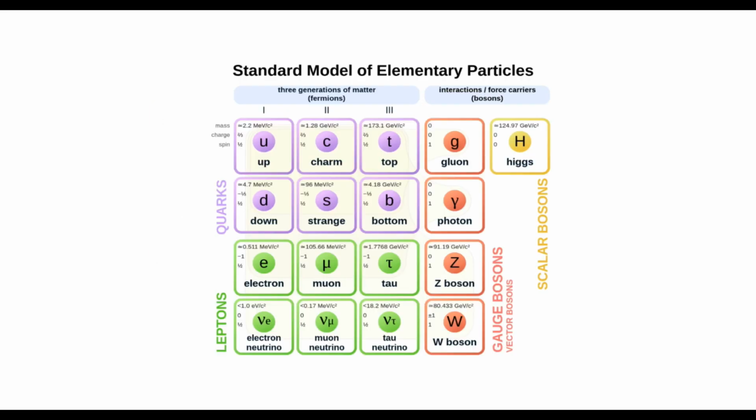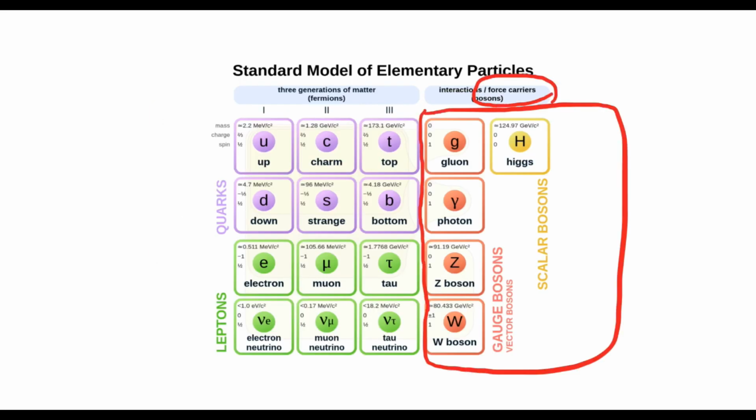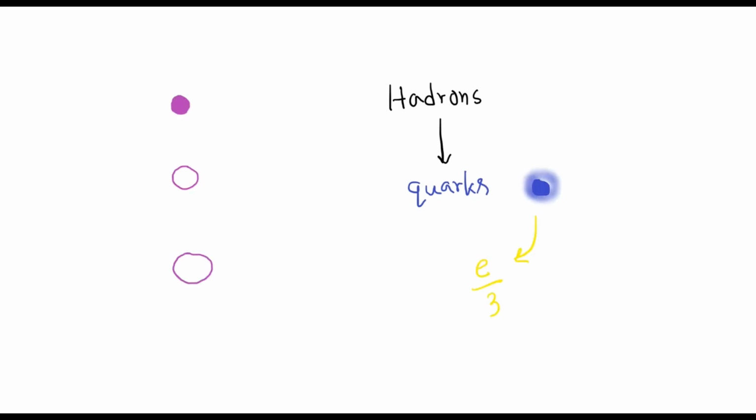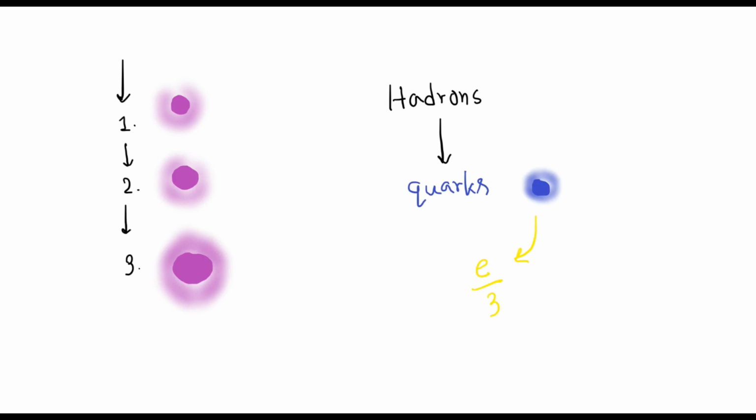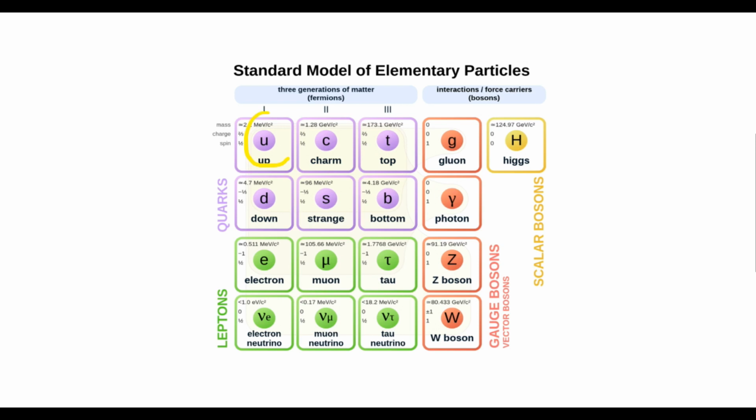In this image, the particles on the right side are force carriers. The left side particles, aka matter particles, are of two types, hadrons and leptons. Hadrons are composed of quarks, fundamental particles having fractional electric charge. There are 3 generations of quarks, that is, a total of 6 quarks, with all of them having their antiparticles known as antiquarks. So there is the up quark, down quark, charm, strange, top, bottom, with their increasing mass, with all the antiquarks corresponding to them.